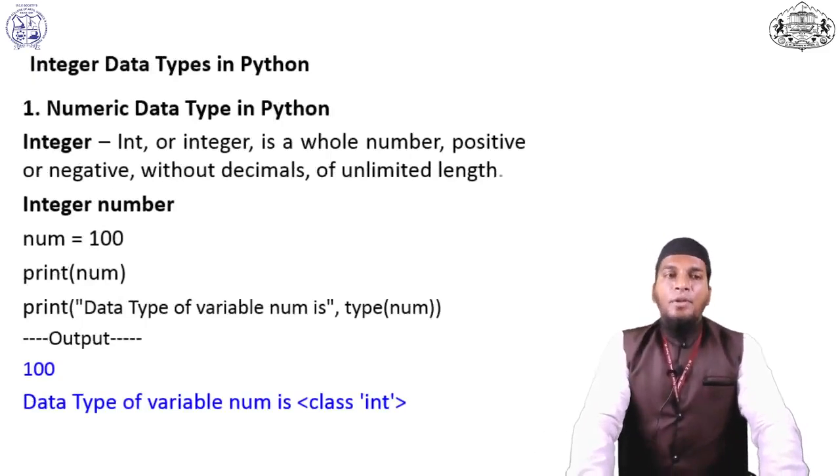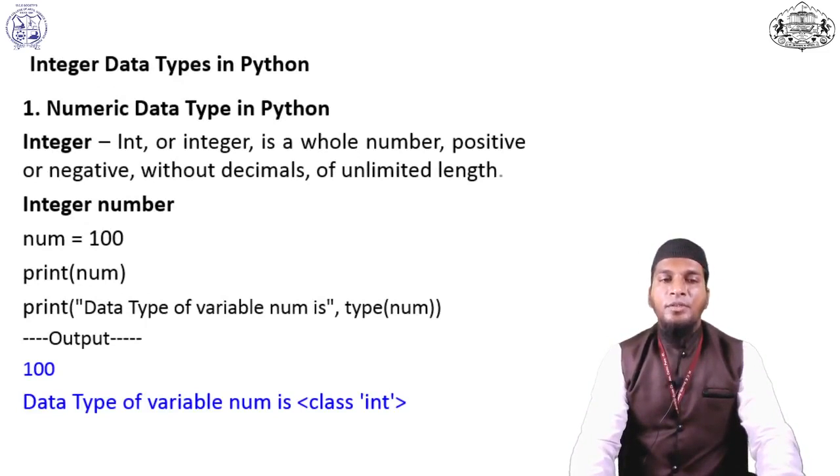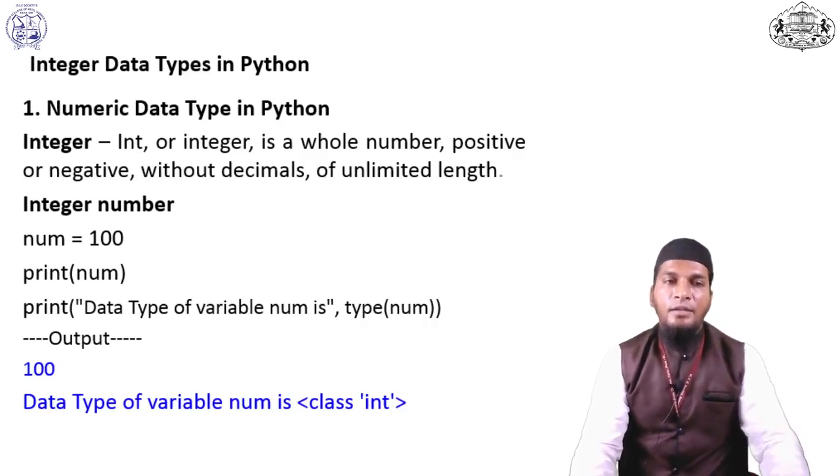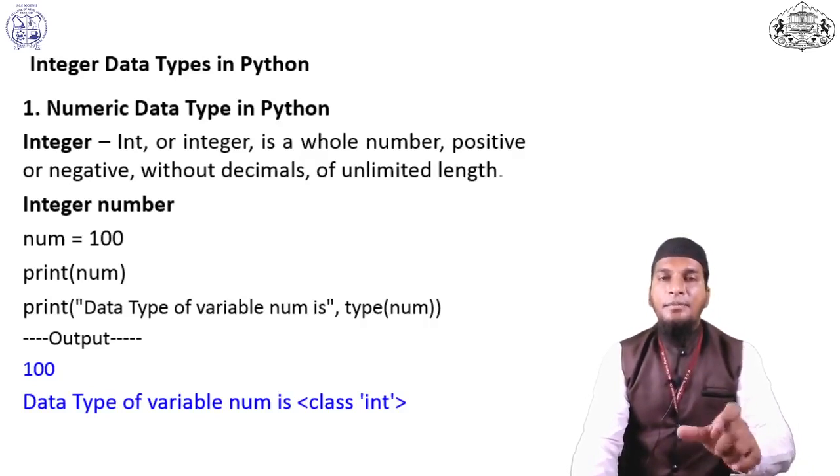See here the example of integer. Integer is a numeric data type. It is immutable, meaning it cannot change. Already see the example in variables also. Integer is a whole number, positive or negative, without decimals, of unlimited length.